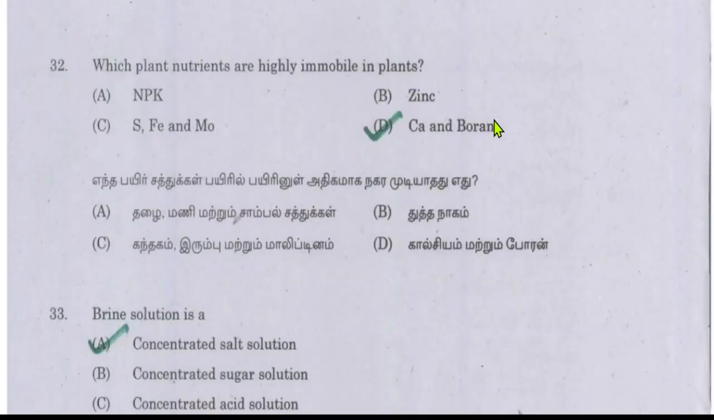Next is, which plant nutrients are highly immobile in plants. Among the following options, the correct answer will be calcium and boron. The answer will be calcium and boron. Capital B stands for boron. So calcium and boron are highly immobile in plants.